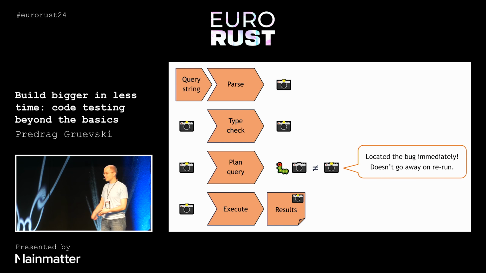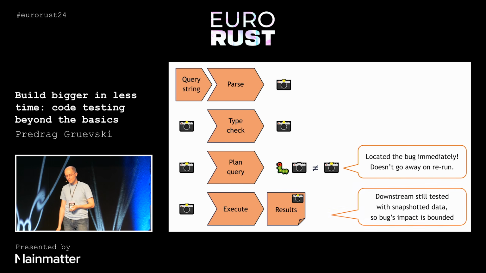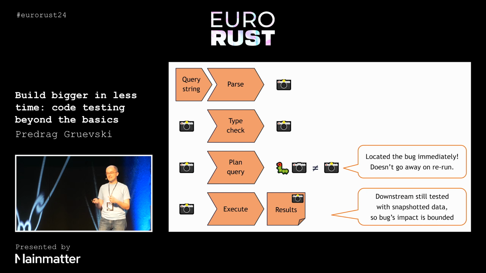So we can run cargo test as many times as we want, and we will always trigger the same problem. So this is very, very easy to drill into and figure out what went wrong. But because every other stage of our tests still runs on these deterministic snapshots, we know that nothing else is the problem. The bug is highly localized in this one specific stage.